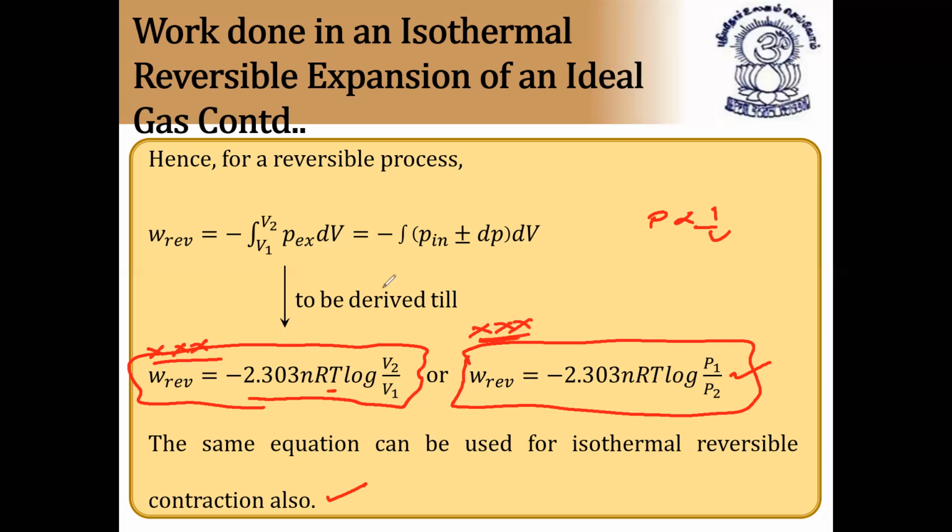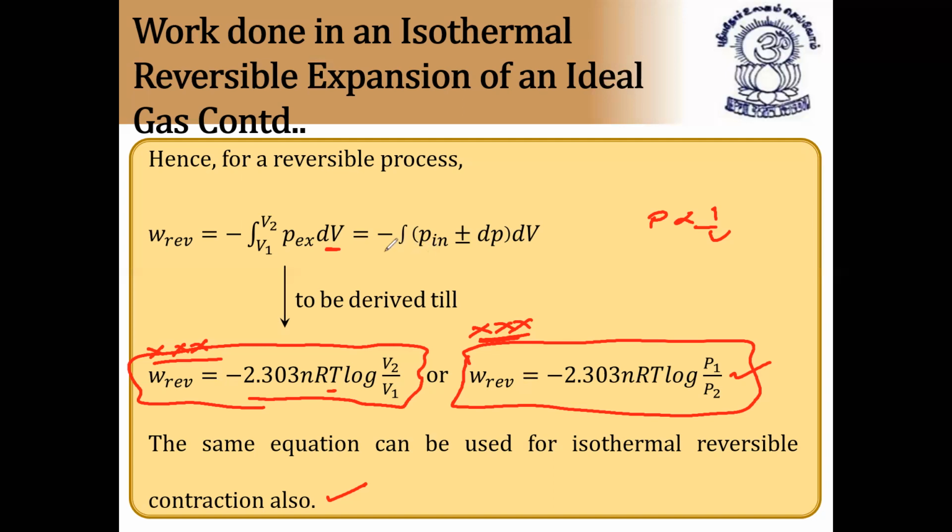So how did we get this formula? During an isothermal reversible expansion or contraction, the pressure keeps on decreasing slowly and the volume keeps on increasing slowly. Due to which the work done can be calculated by using the integration V1 to V2 of P external dV, where dV is called differentiation of volume.